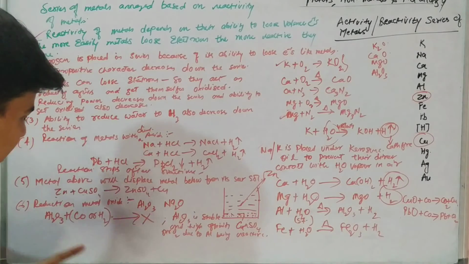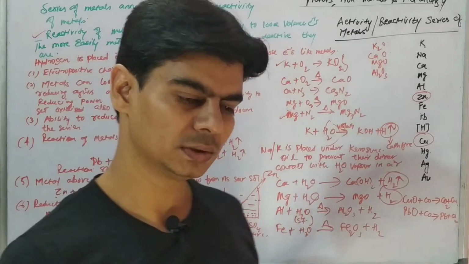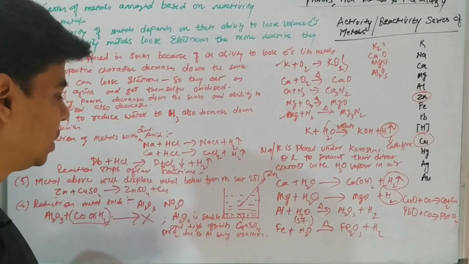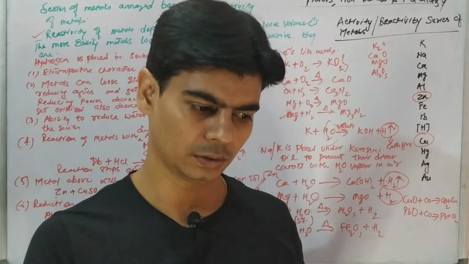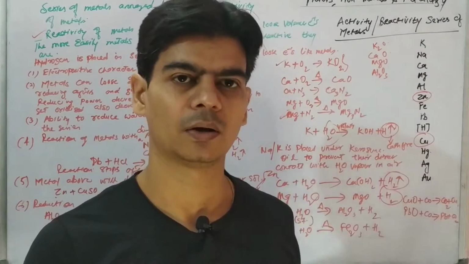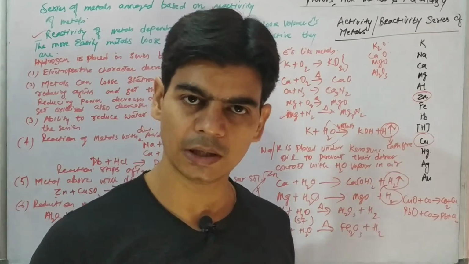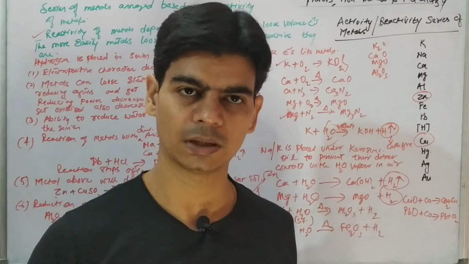So what we do is, instead of using common reducing agents, we need to use electricity to reduce these metal oxides. To reduce aluminium oxide or sodium oxide or magnesium oxide, we use electricity, and this is known as electrolytic reduction. We are using electricity, that means we are using the process of electrolysis to reduce these metal oxides.